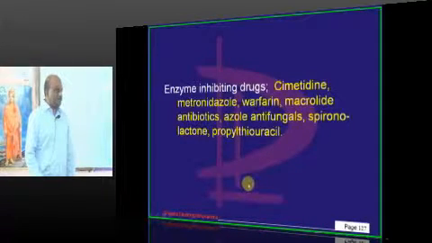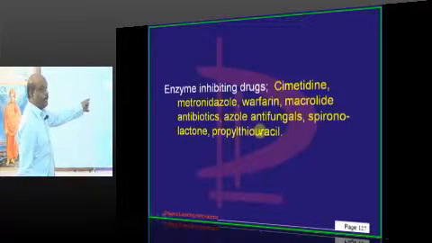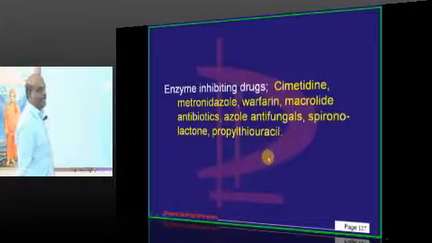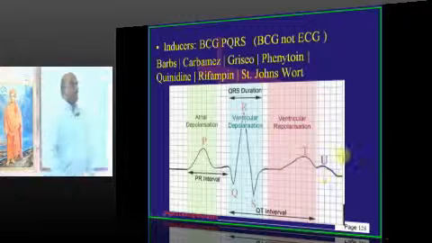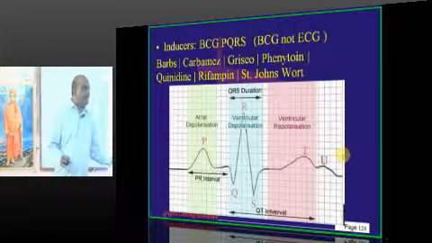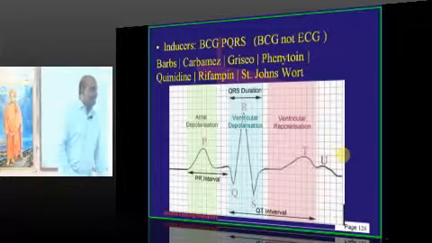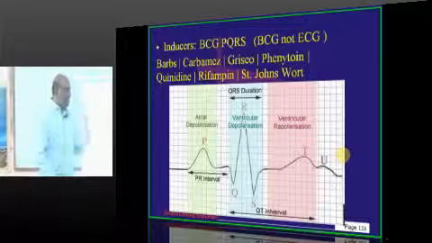Erythromycin, vancomycin and all these drugs. Then ketoconazole and all those antifungals, spironolactone, propylthiouracil, they are all enzyme inhibiting drugs. You develop mnemonics only for those things which you have to inevitably cram, and which will definitely be asked in the exam. Only such things you try to develop some mnemonics to remember.